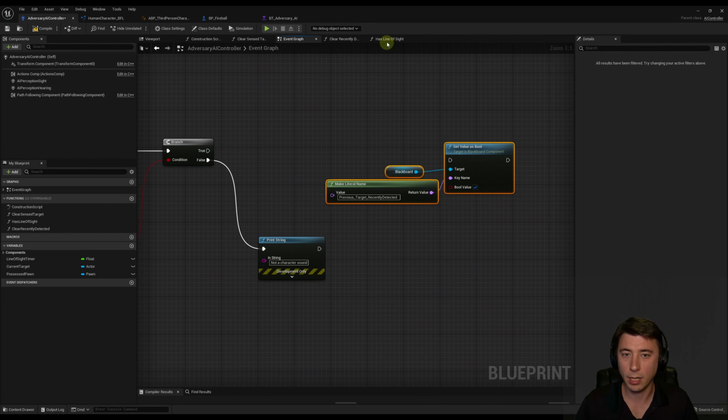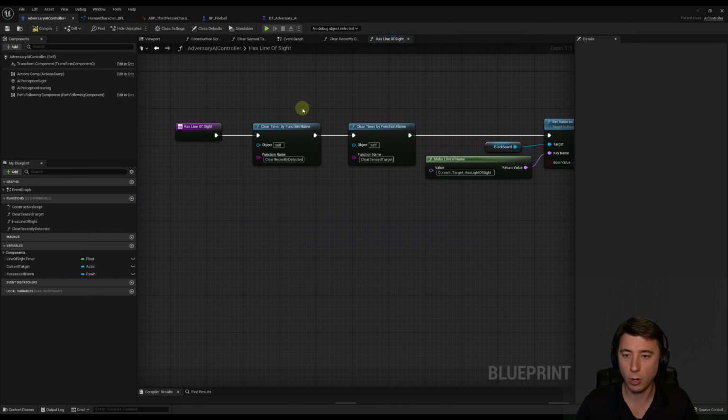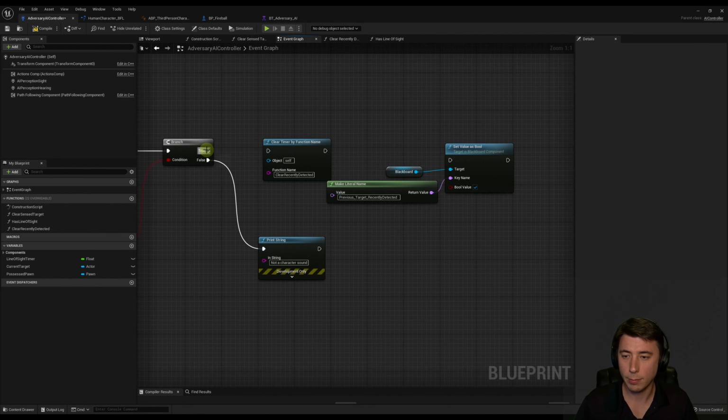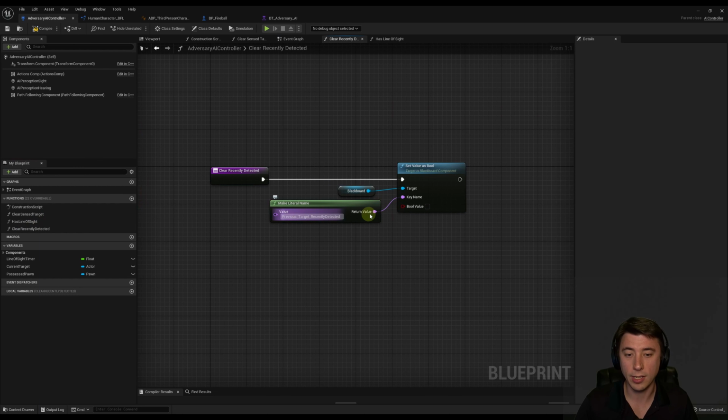But before we connect it up, I'm going to go back to has line of sight. There's one more thing we're going to get, and that's our clear recently detected, clear timer by function name here. Then come back to our event graph and paste that in, because as soon as we hear something, we're going to reset this timer. This timer is there to call this function after, I think, 24 seconds. If I go into that function, what it's doing is it's going to say previous target recently detected, uncheck. So our AI character hasn't recently detected the target.